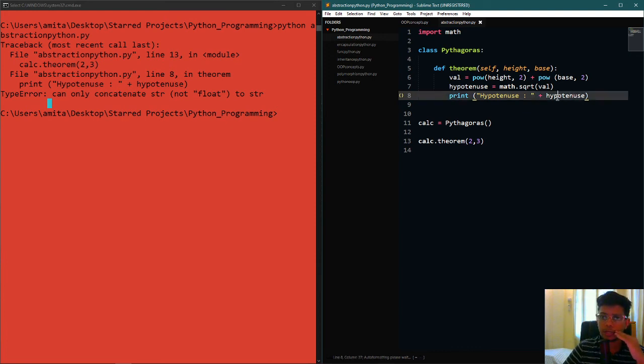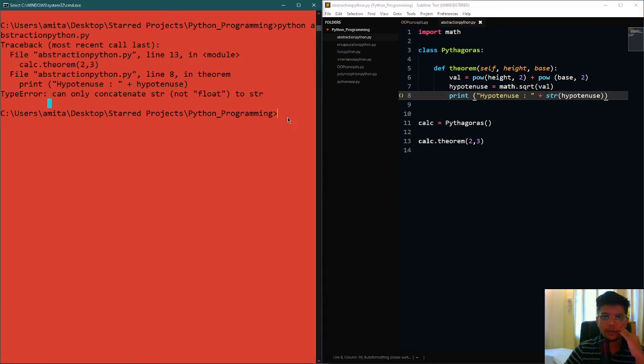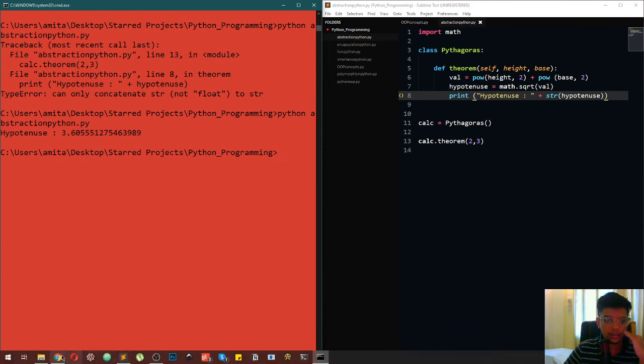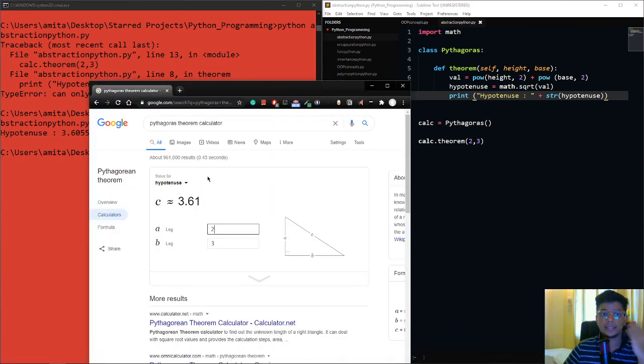So what we can do here is convert this variable into a string, and the way we can do it is we can say str and then put it inside enclosed brackets, and this way it converts the hypotenuse float value into a string, and then it can print the value. And now if I run the code, what I get here is 3.61, and this is basically it.